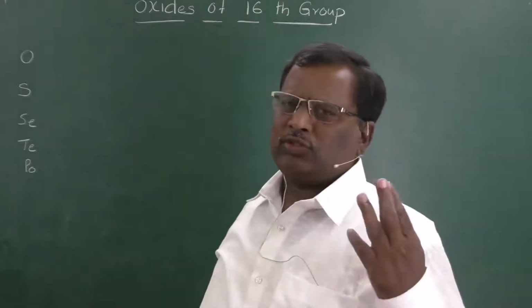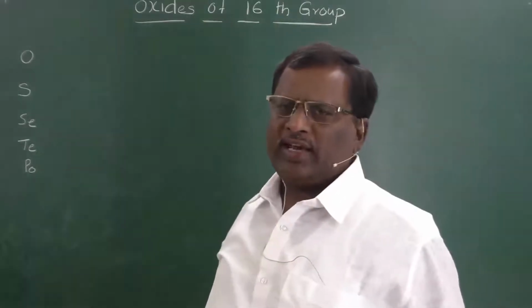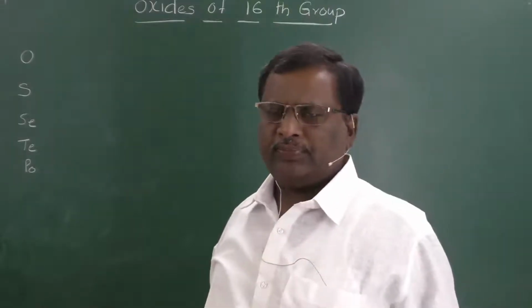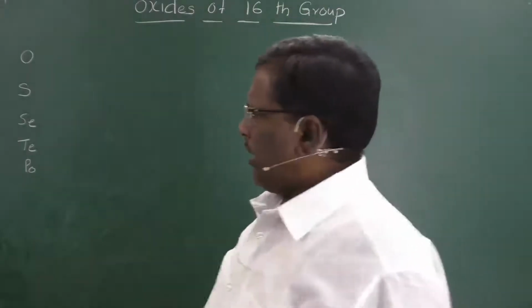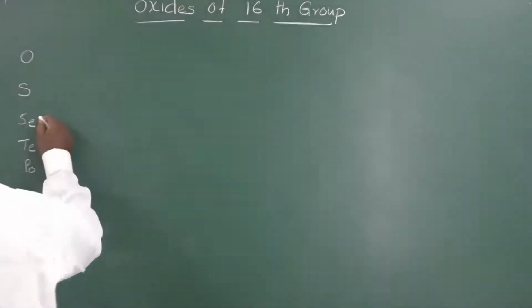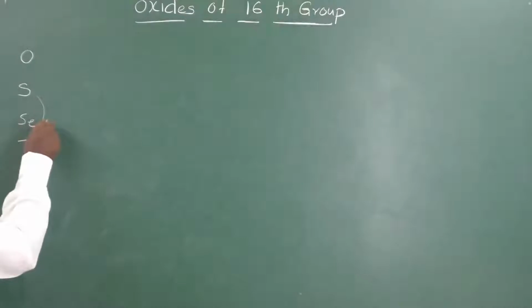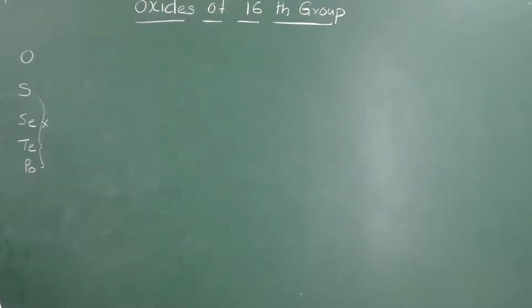These oxides are of three types: monoxides, dioxides and trioxides. Except selenium, all the remaining elements will form monoxides. Selenium cannot form a monoxide. All the remaining elements can form monoxides, but they are not so stable.